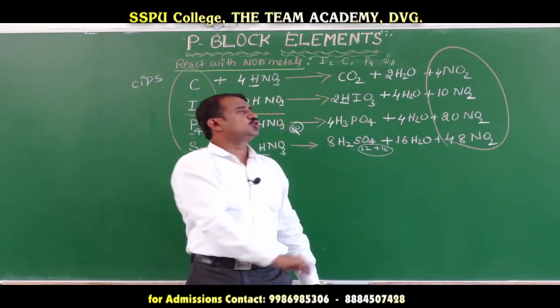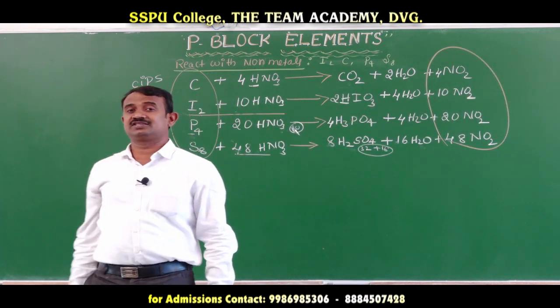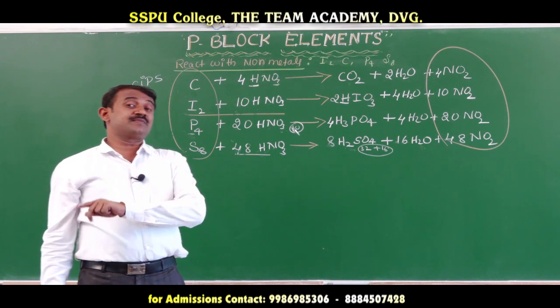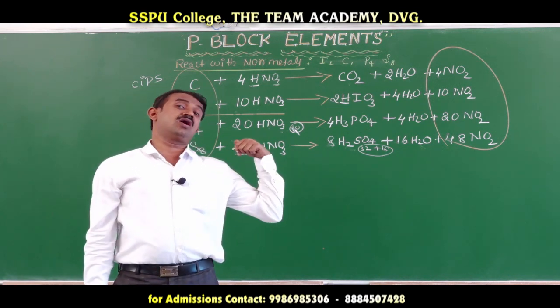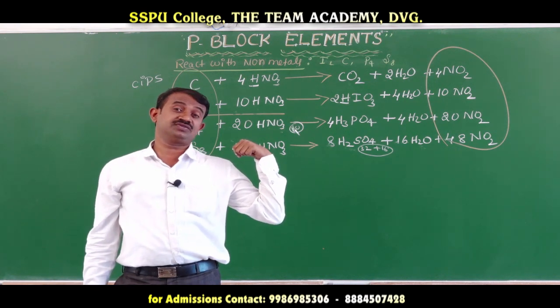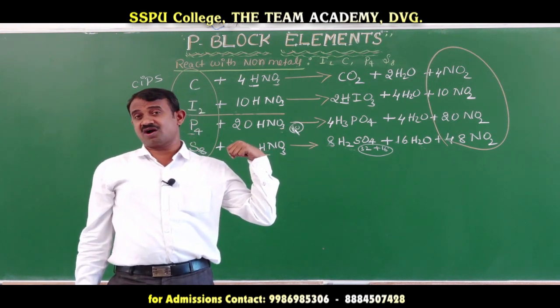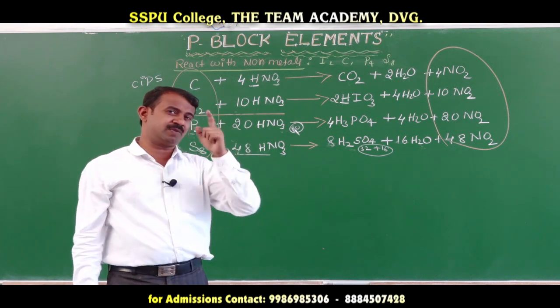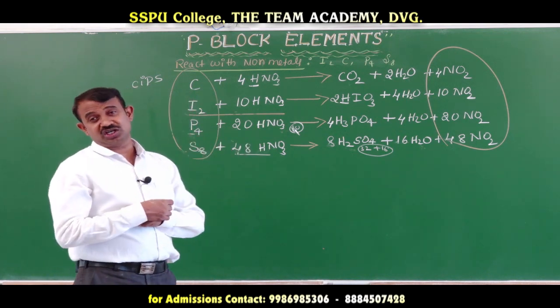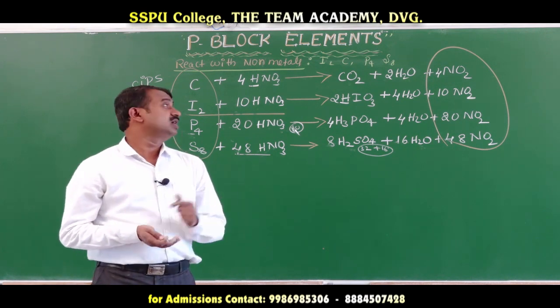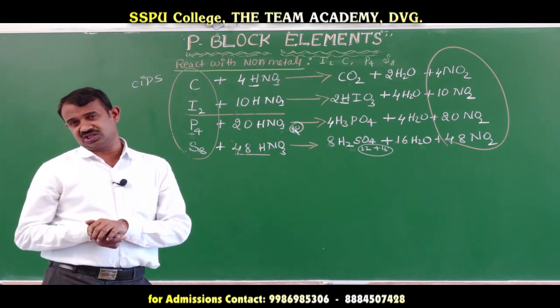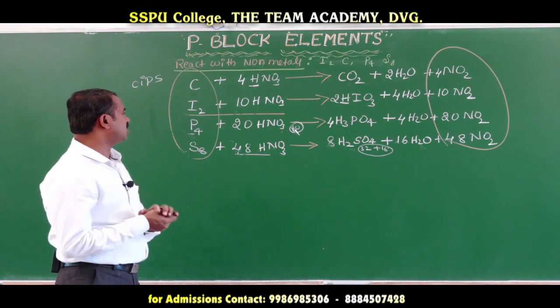Here also nitrogen dioxide gas is released. Metals like copper and zinc react, and non-metals react too. Okay, this is one of the important chemical properties of nitric acid. You should remember and balance the equation. This is very, very important. Sometimes they will ask to complete the reaction, which means you have to balance the equation. That is very, very easy. You can observe the molecules.